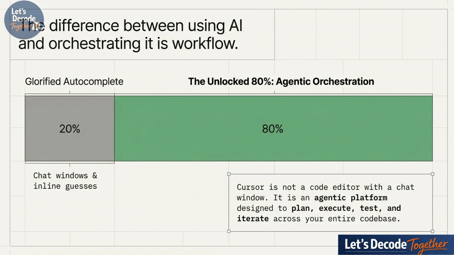It's agentic orchestration. Cursor isn't just a code editor with a chat window slapped onto it. It's an agentic platform designed to plan, execute, test, and actually iterate across your entire codebase. It doesn't just guess your next word, it executes your architecture. Think of it way less like a smart typewriter and much more like having an entire development team literally waiting for your instructions to build out full-scale features.